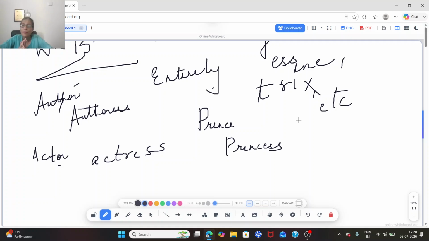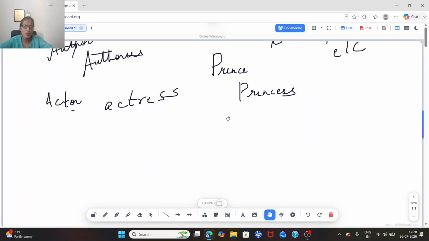Now the second is how to change the noun number. Noun number means if I have one thing, I can make it plural. So singular can be changed into plural. Singular noun, if I say girl, simple. If I say girl, and I add s, I get girls. I make it girls by simply adding s.